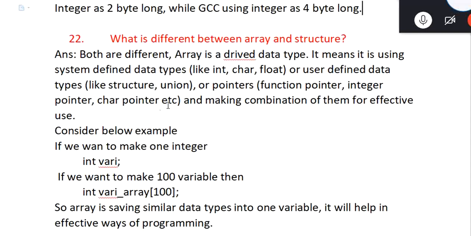We can make an array of anything, like function pointer, integer pointer, character pointer. After making the combination we are able to use them very effectively.